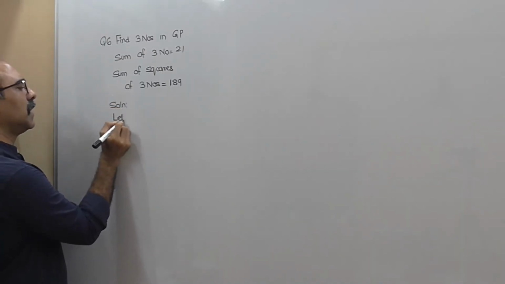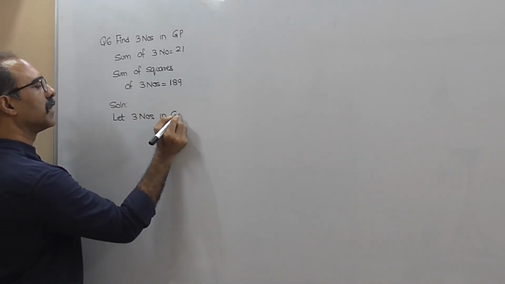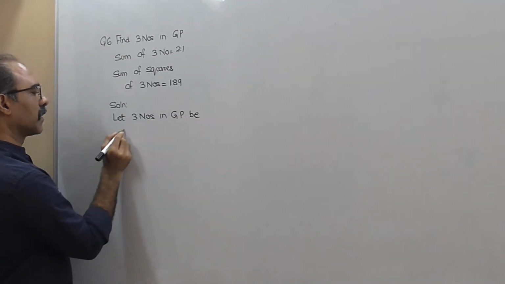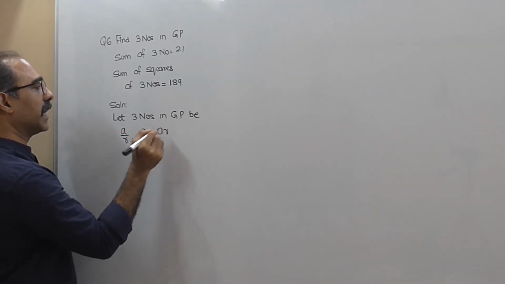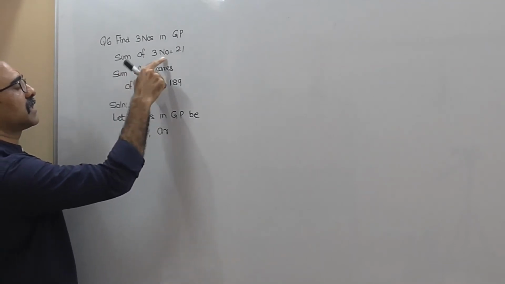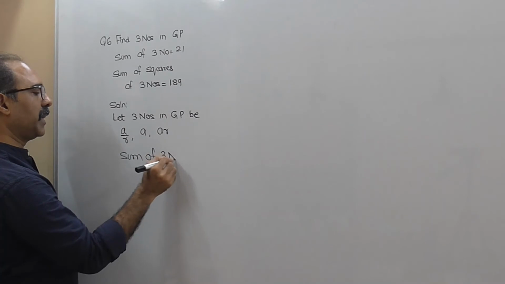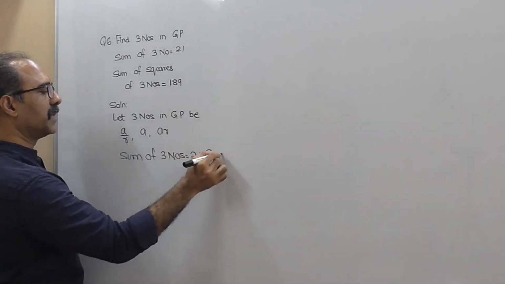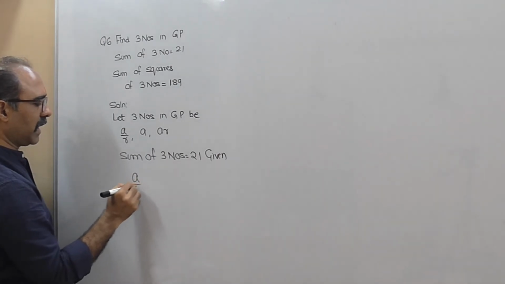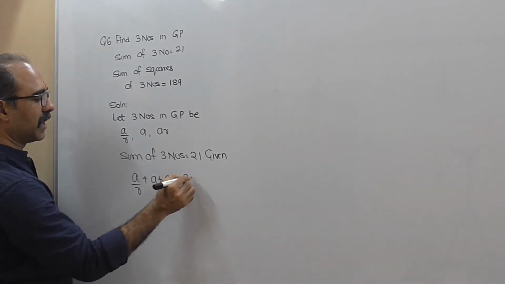Solution. Let three numbers in GP be A upon R, A, AR. Now they say that the sum is 21. They say that sum of three numbers equal to 21, which is given. तो मैं बोलेगा A upon R plus A plus AR equal to 21.